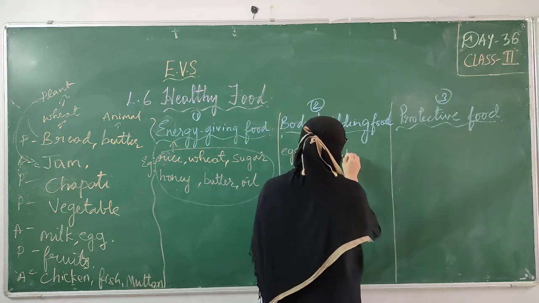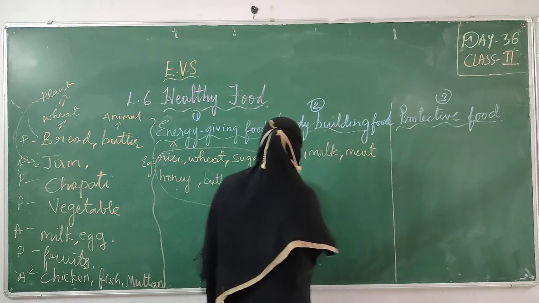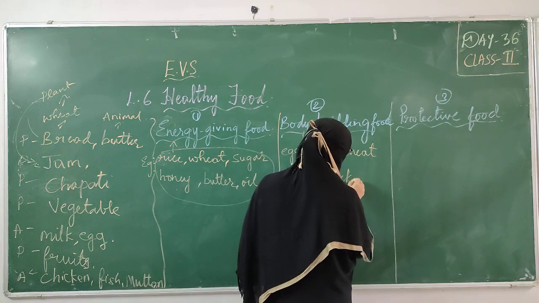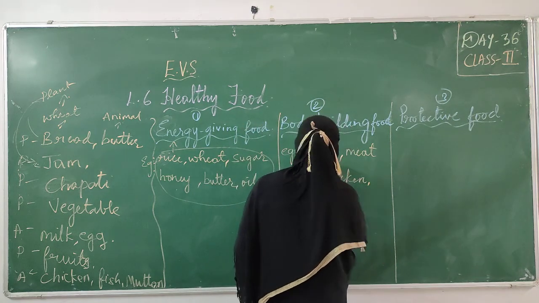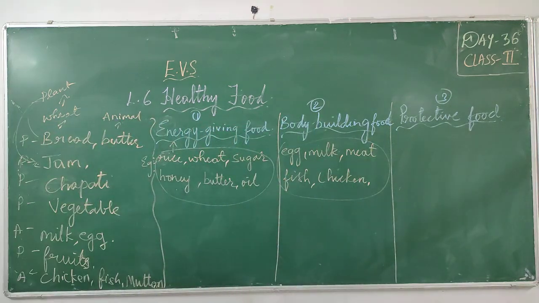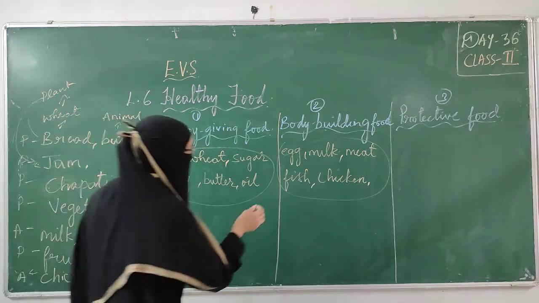Egg, milk, meat, fish, chicken, etc. Now these foods are the bodybuilding food. Milk, egg, fish, even pulses come here.